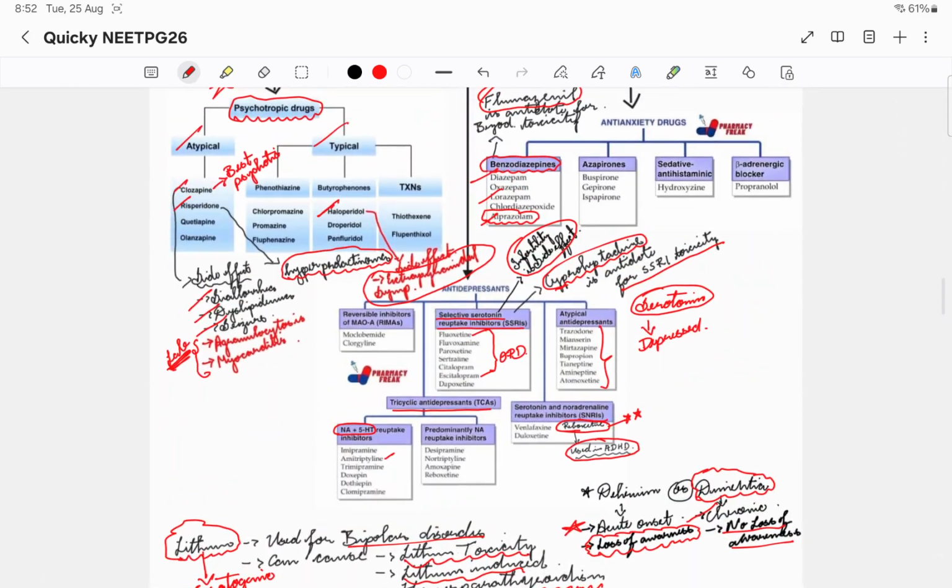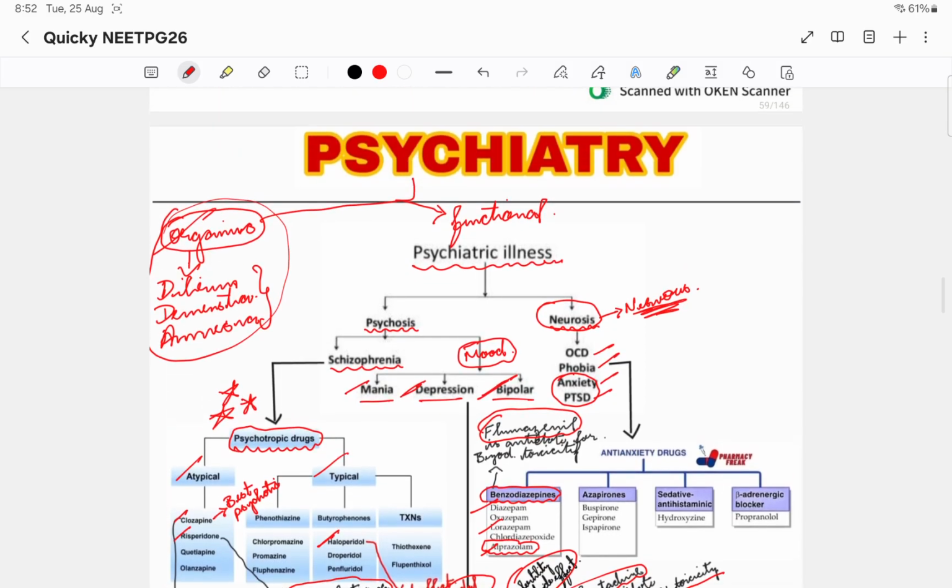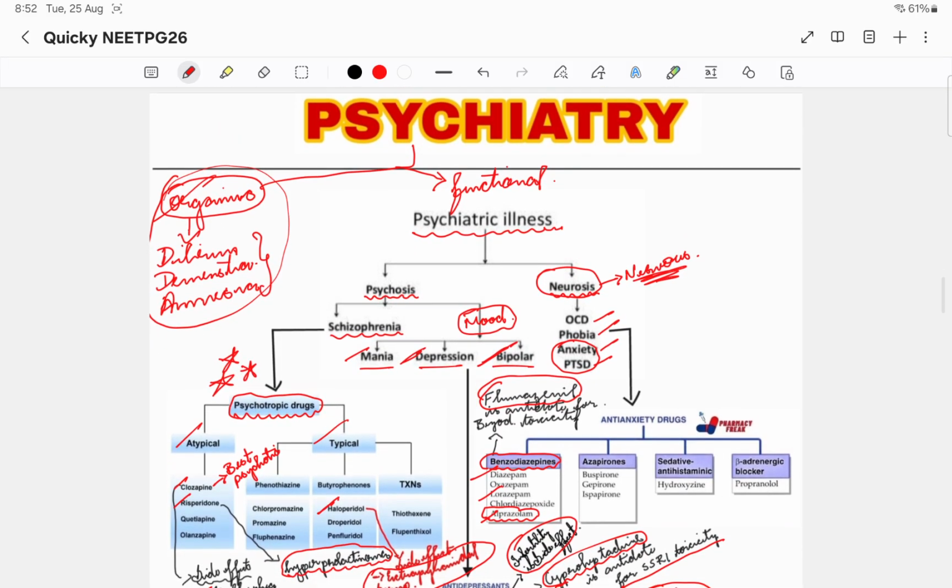So that is all I can teach you with respect to psychiatry. If you want, please go do some question banks with respect to psychiatry, then you will know what other points should be added. It is based on all the drugs and their side effects. Some other questions are to identify what particular disease the person is going through, the cognitive behaviors, the DSM criteria and all these things they'll be asking.